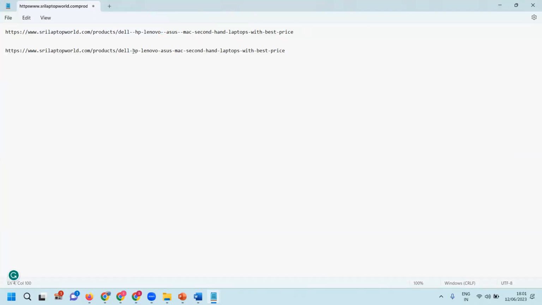After a double space, there should be one space, one space, one space. Everything will be one space. So your URL structure is compulsorily important.